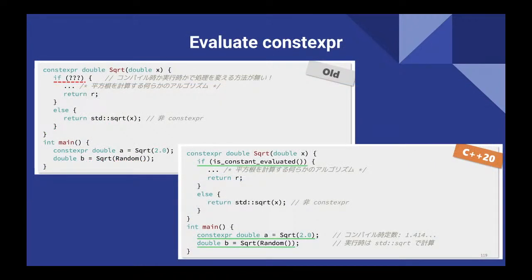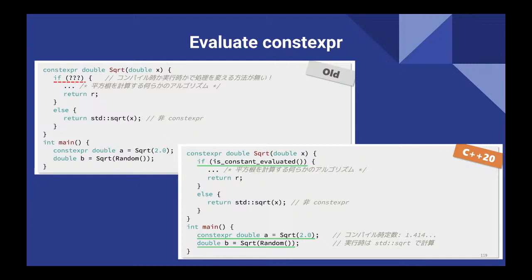The evaluate const expr. This one is, let's say, the left top side. That is a function where the const expr basically depends on how we want to evaluate.